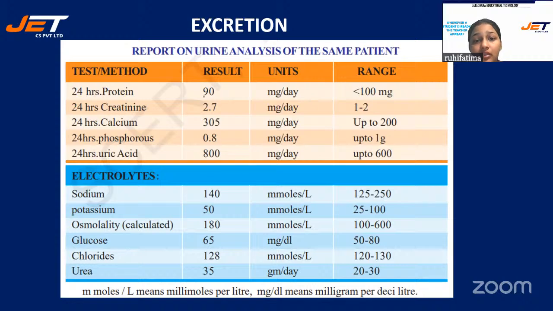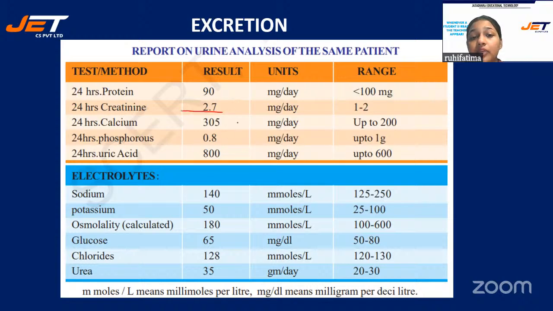The range is written. It is 90. How much protein should be there? It should be less than 100 mg. It is 90, it means it's fine. And this is mg per day, meaning in one day, this much should be there in the amount of urine. Creatinine amount is 2.7, right? But how much should it be? 1 to 2. It means creatinine is higher.